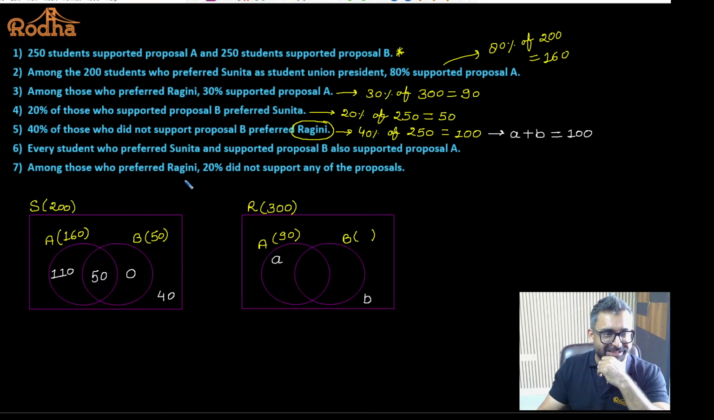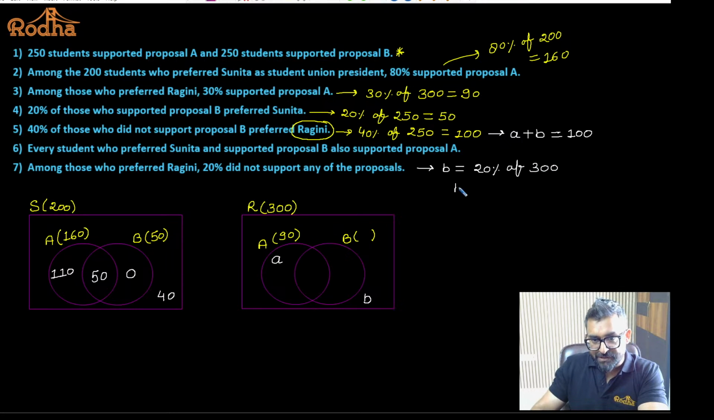Among those who preferred Ragini, 20% did not support any of the proposal. This will kill the question. That is telling us that B is nothing. It's 20% of, how much? Tell me. 300. So what is the value of B? B will be equal to 60. The moment I get B is equal to 60, from A plus B, I'll get value of A, which is equal to 40.